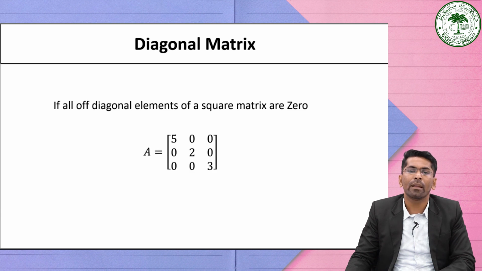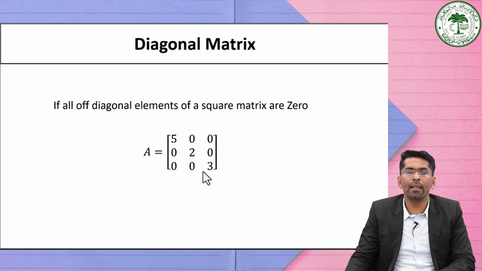For example, consider the matrix A, that is 5, 0, 0, 0, 2, 0, 0, 0, 3. See here the diagonal elements. See, these are the diagonal elements 5, 2, 3, and all the other elements are non-diagonal elements.